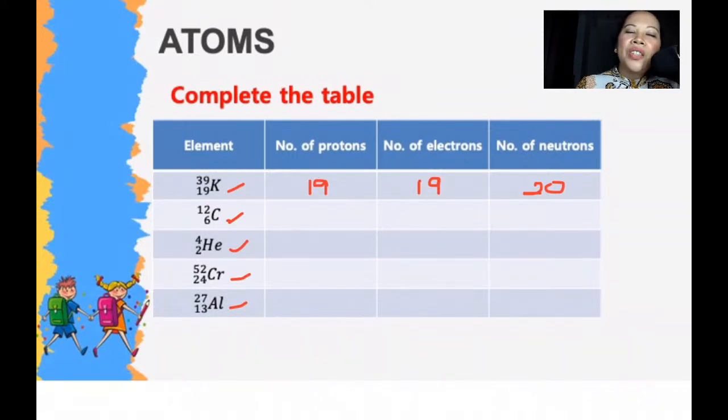Let's have some interactions here. You can type your answer. You can just write the numbers, like for example 19, 19, 20, and we would type it in. Can someone give me the answer for carbon? The other, helium, chromium, and aluminum. You can choose any of those elements written, and you tell me the number of protons, electrons, and neutrons.